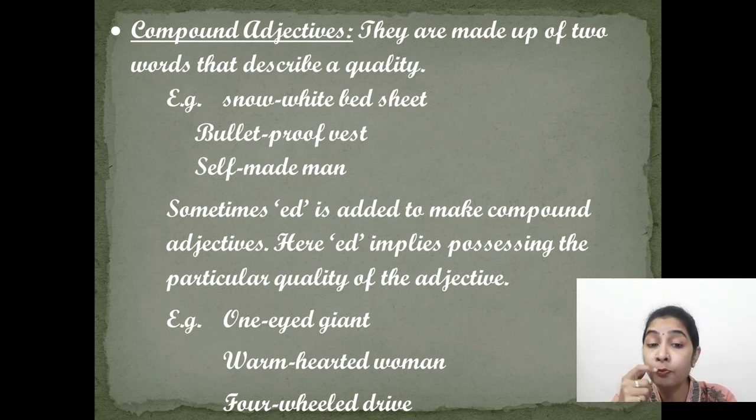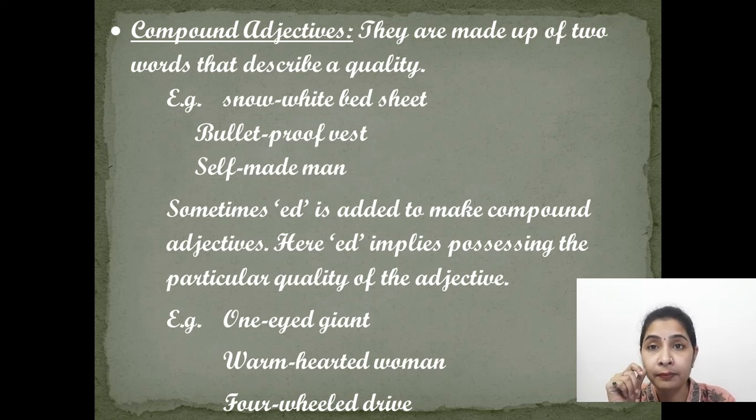Similarly, bulletproof vest. Bullet makes a different sense and proof makes a different sense, but when both of them are joined together with a hyphen in between, then it makes a different sense and forms an adjective. Bulletproof, that means a bullet cannot pass through it. It is that kind of vest. So bulletproof is describing, qualifying the vest, that is why it is an adjective here, and it is formed by joining two words, that is why it is a compound adjective.